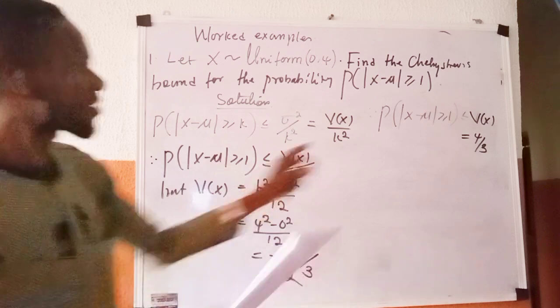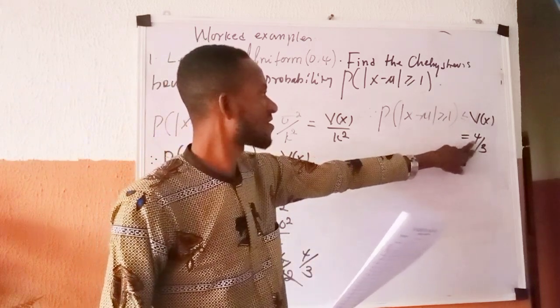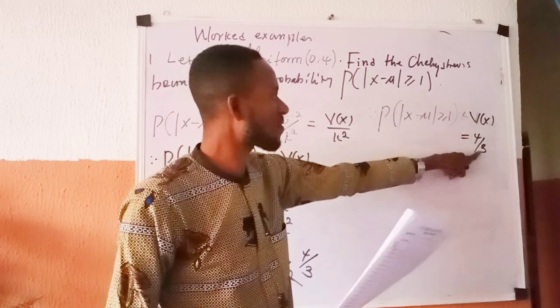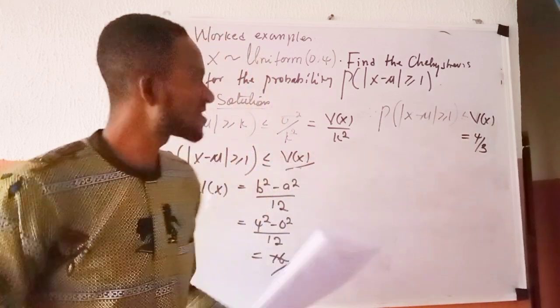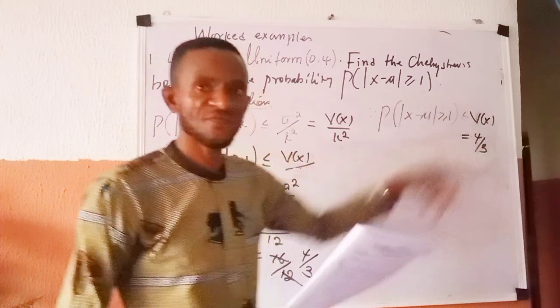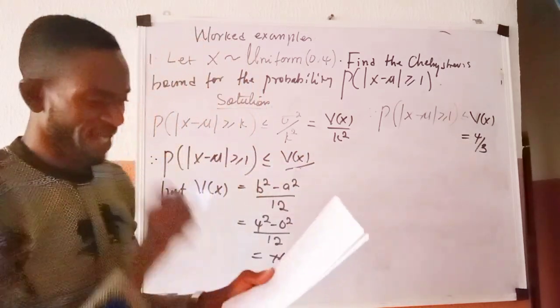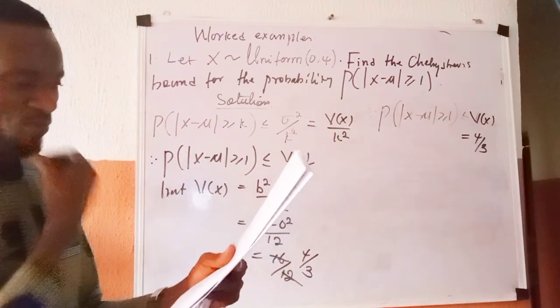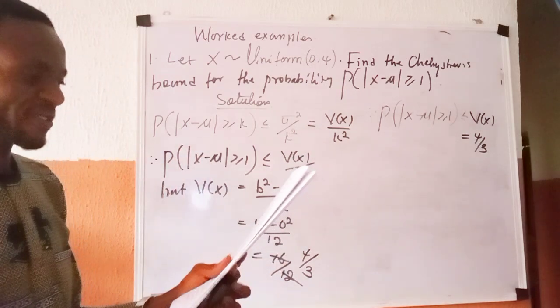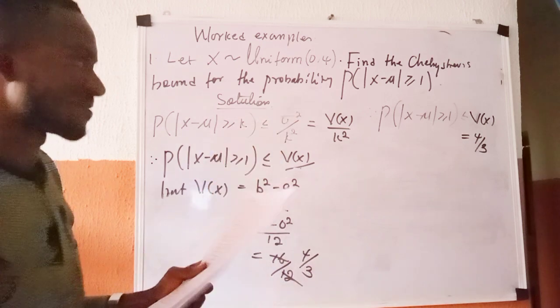We are going to revisit this to know whether this is very right, because I'm seeing this as 4 over 3, and 4 over 3 is not a probability value. This is going to give us a 1 point something. So we are going to revisit that particular problem and know exactly what is meant by that statement.